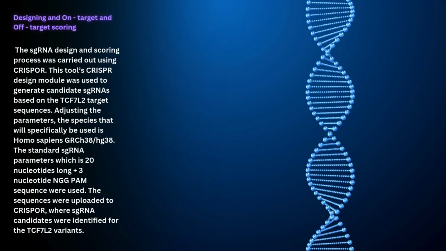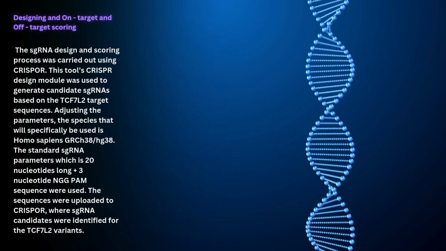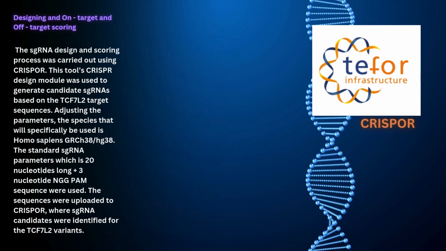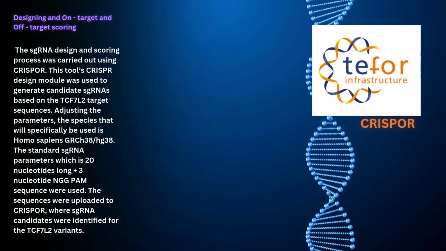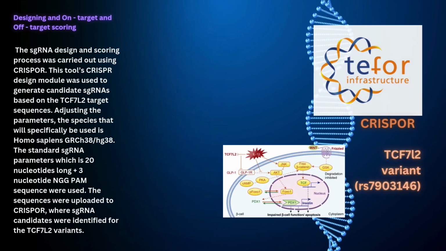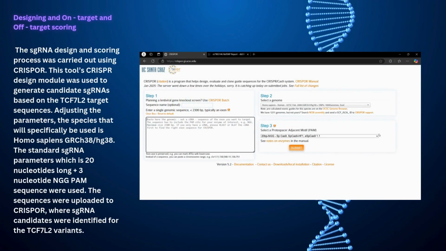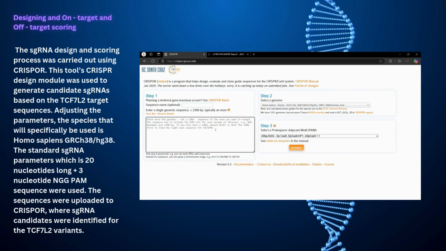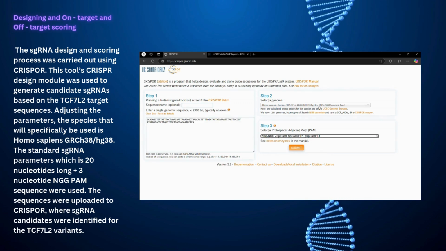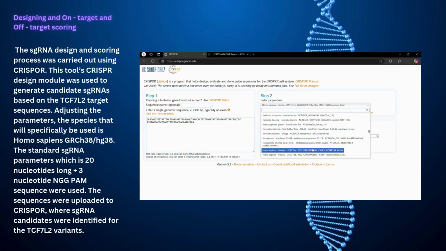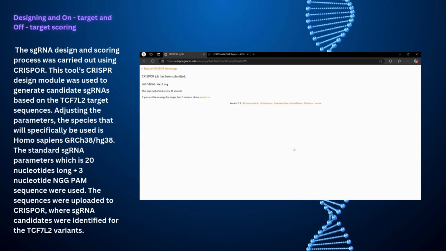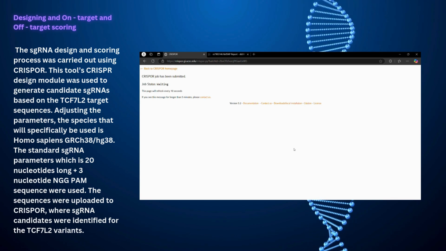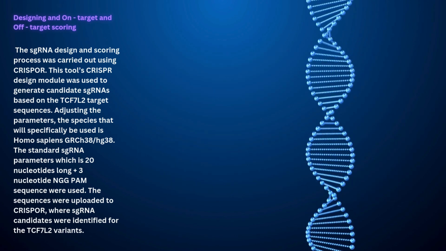Designing and on-target and off-target scoring. The sgRNA design and scoring process was carried out using CRISPR. This tool's CRISPR design module was used to generate candidate sgRNAs based on the TCF7L2 target sequences. Adjusting the parameters, the species that will specifically be used is Homo sapiens GRCh38. The standard sgRNA parameters, which is 20 nucleotides long plus 3 nucleotide NGG PAM sequence, were used. The sequences were uploaded to CRISPR, where sgRNA candidates were identified for the TCF7L2 variants.